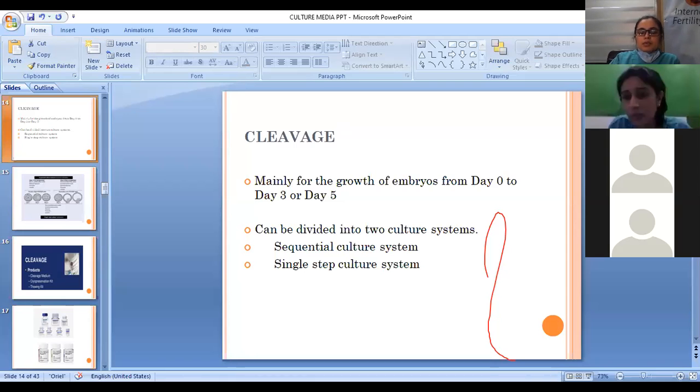And then we prepare the sperm through this, and then we move on to the next step, which is the flushing she was talking about.